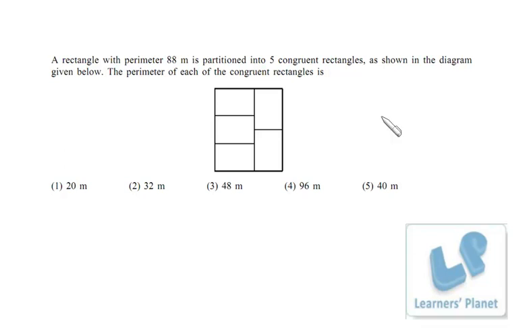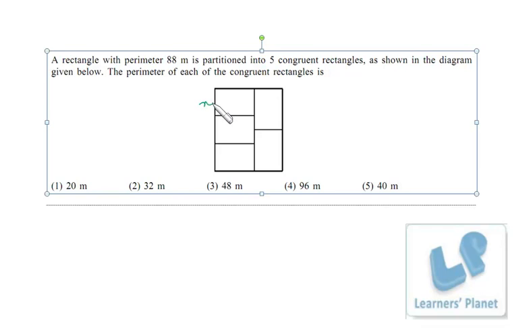Okay, so the perimeter, that is the sum of all the 4 sides, is 88 for this rectangle, right? That means length plus breadth is equal to 44, that is half of this. Now we have to find out the perimeter of one rectangle. All the 5 rectangles are congruent to each other. So I assume this length to be x. So this is x, x, x, right? So the total length is 3x. Now this is 3x. This should also be 3x.